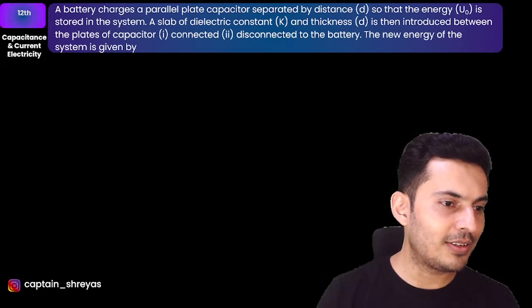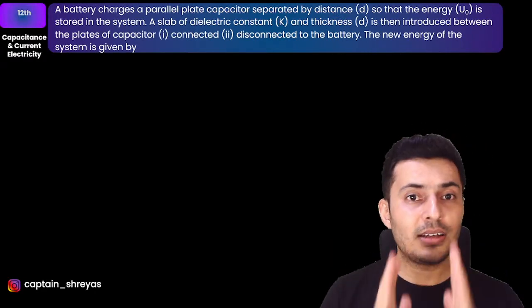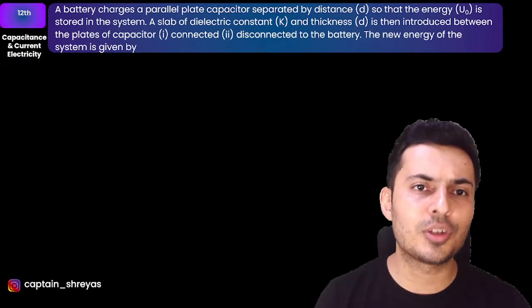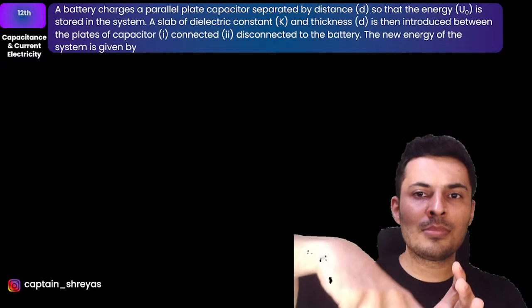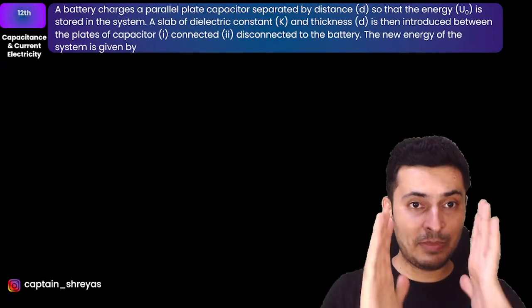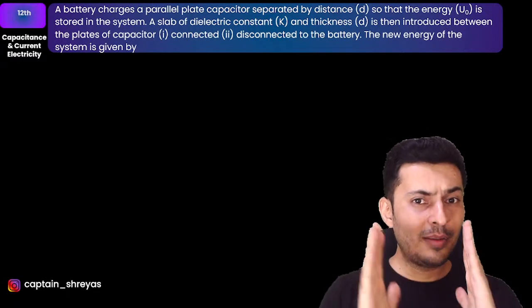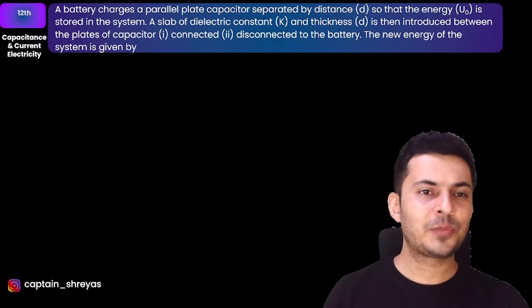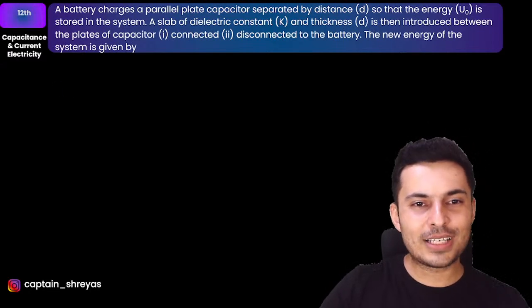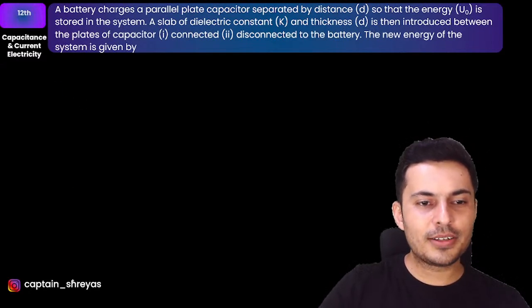Good evening, Harshavardhan. A battery charges a parallel plate capacitor separated by some distance, and there is some energy stored in it. You add a slab of the same thickness, once when the capacitor is connected, second when it is not connected to the battery. What will be the new energy of the system? Okay, let's try to understand what is exactly happening, my warriors.